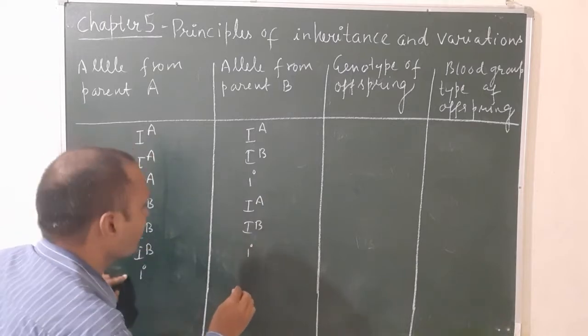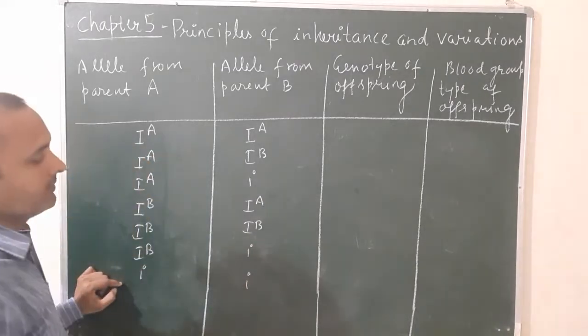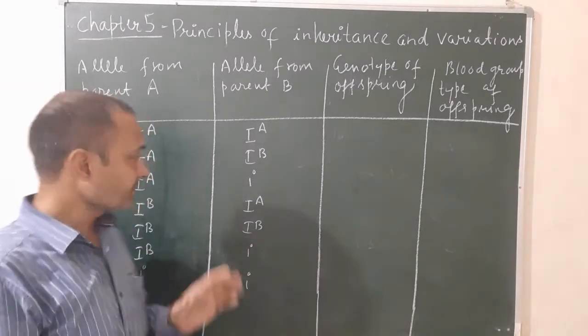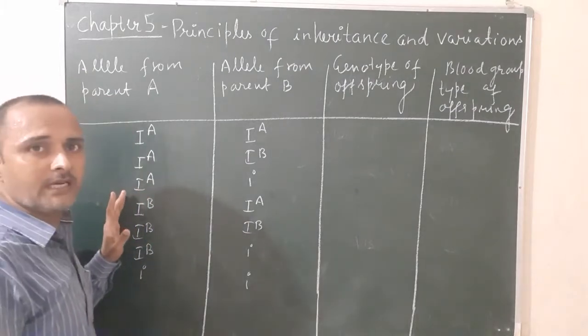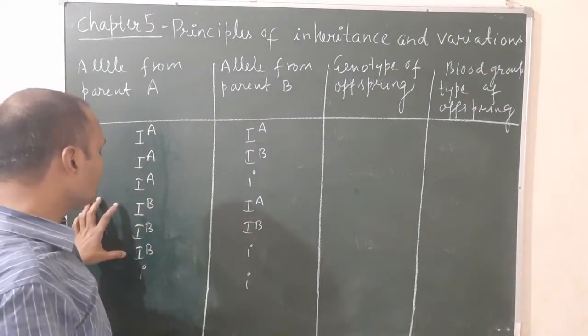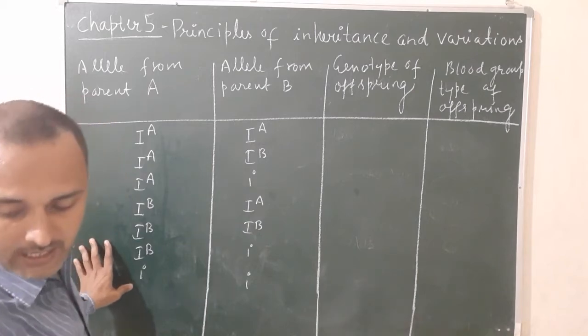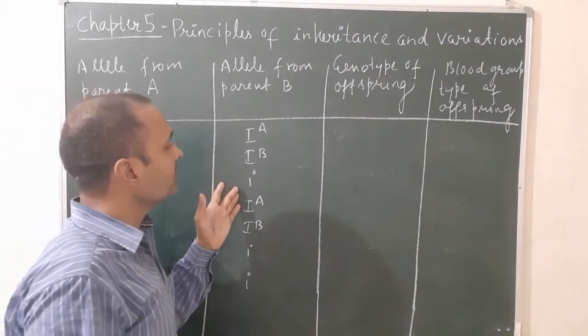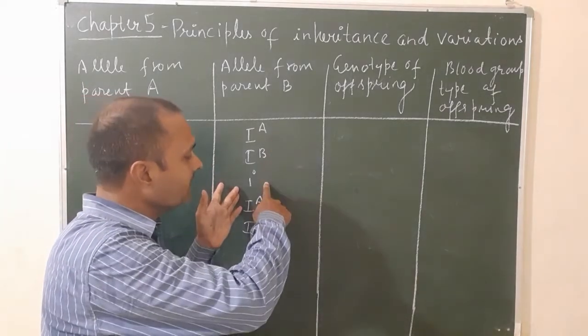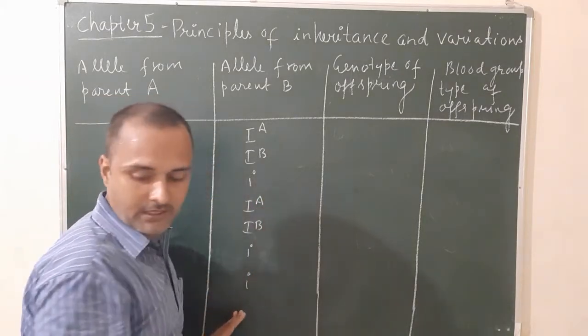And the last one you will write I. Okay, so once again, how will you write? In the first column you will write 3 times IA, then 3 times IB, and only I. In the second column you will write 2 times A, B, I, again A, B, I, and the last one I.